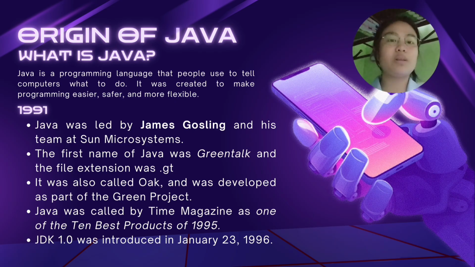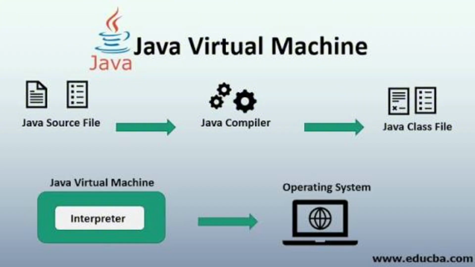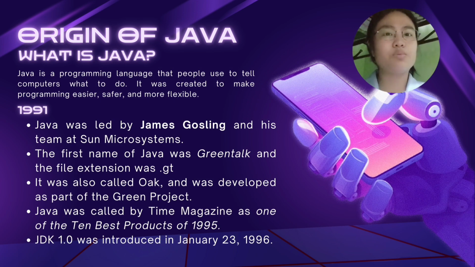On January 23, 1996, they released JDK, or Java Development Kit 1.0. This was the very first official version of Java, and it included all the basic tools developers needed to write, compile, and run Java programs. With JDK 1.0, programmers could finally try out this new language that promised their motto, "Write once, run anywhere." It came with a small set of core libraries and the JVM, or Java Virtual Machine, like the engine that makes Java run. And that release was the spark.